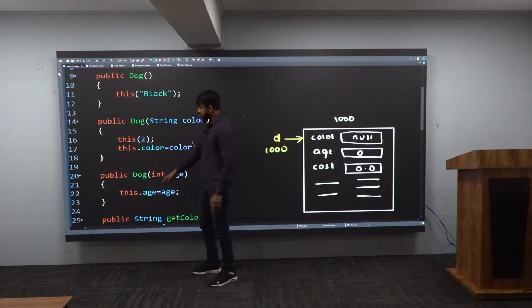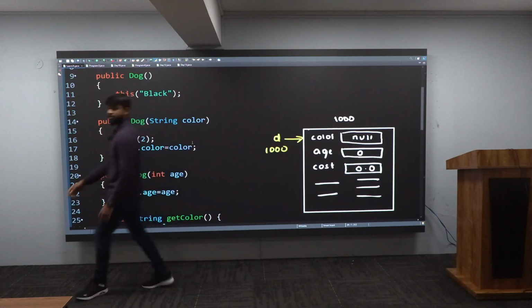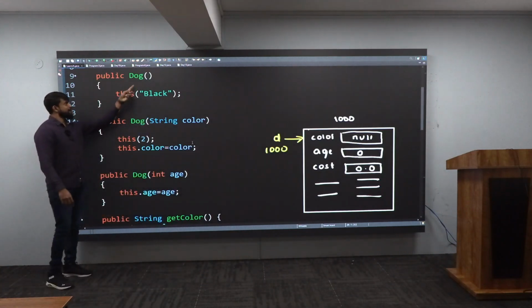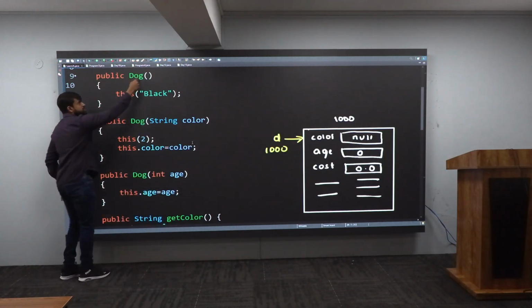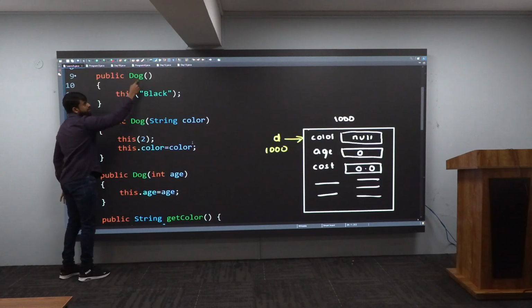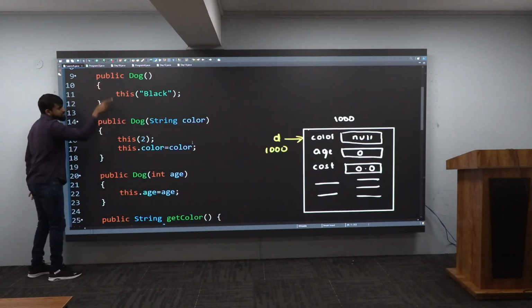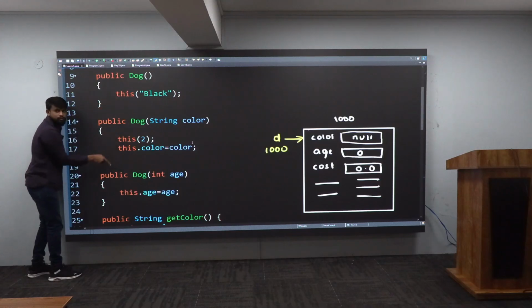How is that, sir? You are not giving any parameters there. Means where will the control go? Control will go to the zero parameterized constructor. Means control will come here. Now it is executing. When it is executing, it is encountering this. This means you are calling a constructor present in this class. Now the question arises. There are 2 other constructors other than this one. Where will the control go?